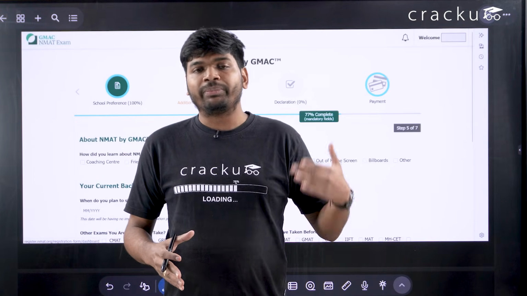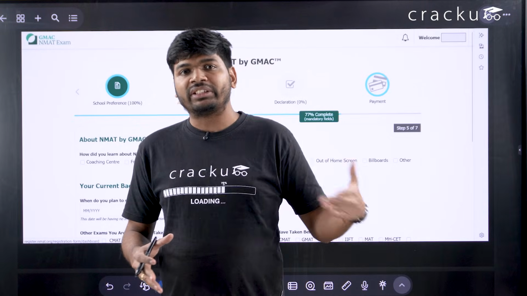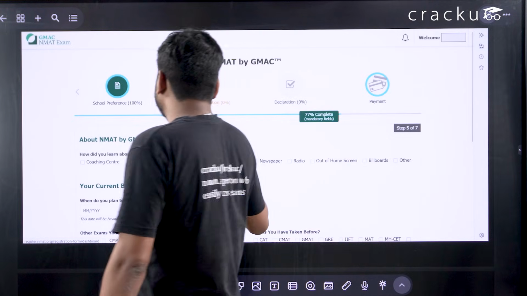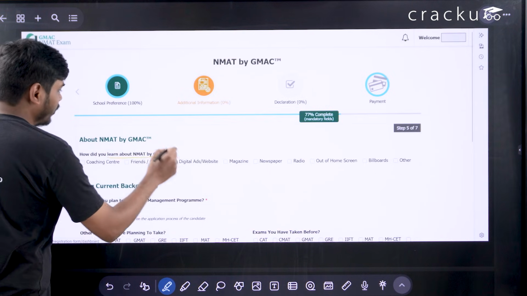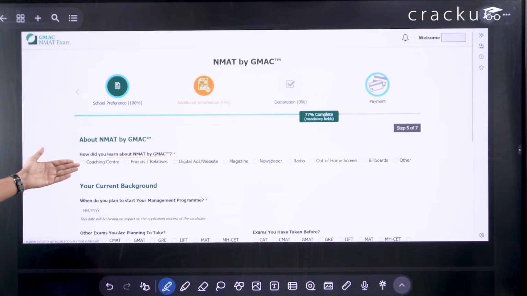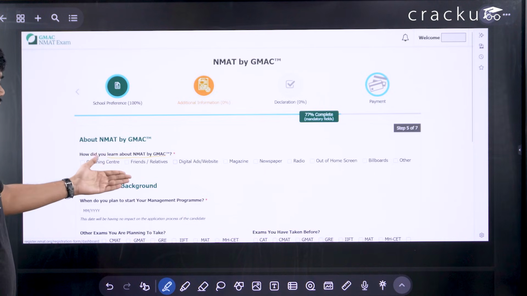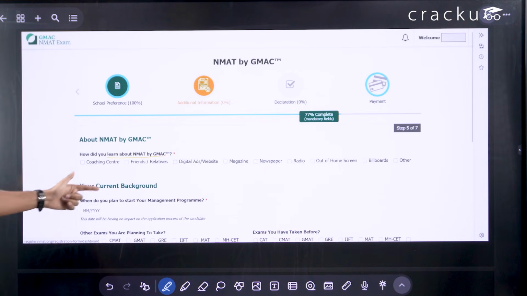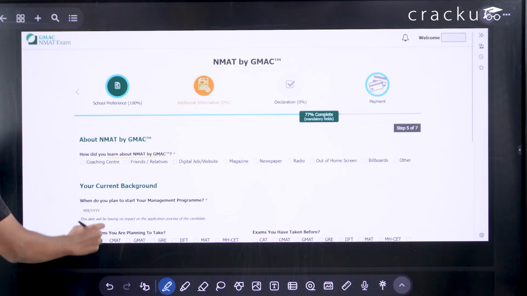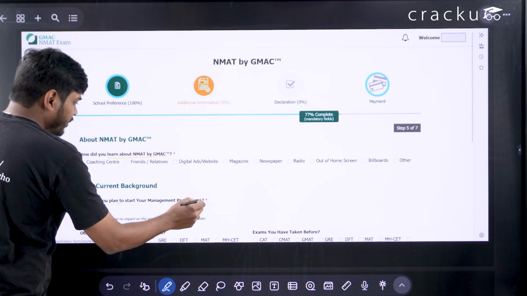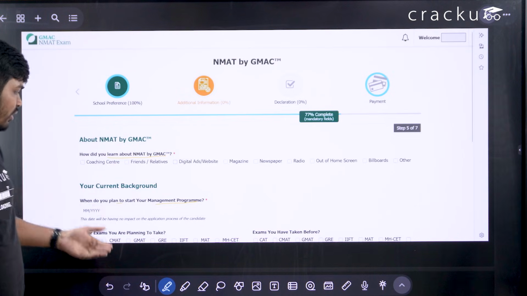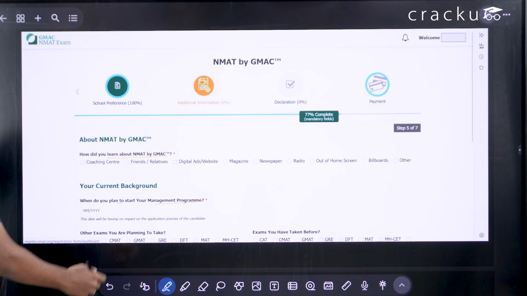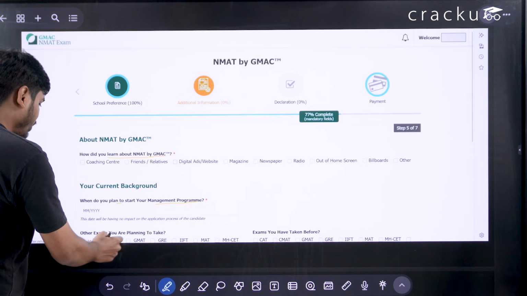Once you select the colleges and programs, they will ask for additional information. For example, how did you hear about the NMAT? You have to select whether you heard through a coaching center, friends, or relatives. They will ask you when you plan to start your management program. You have to select, for example, maybe May 2026. If you are planning to give other exams, you have to select here.